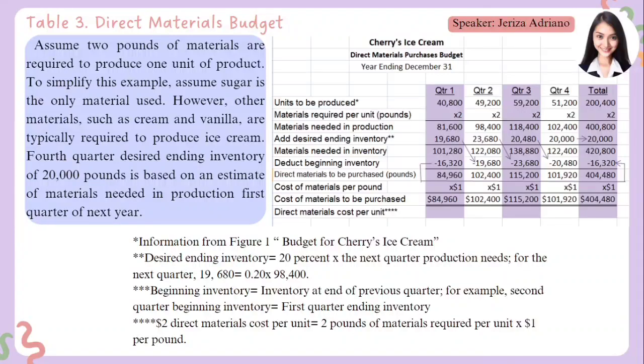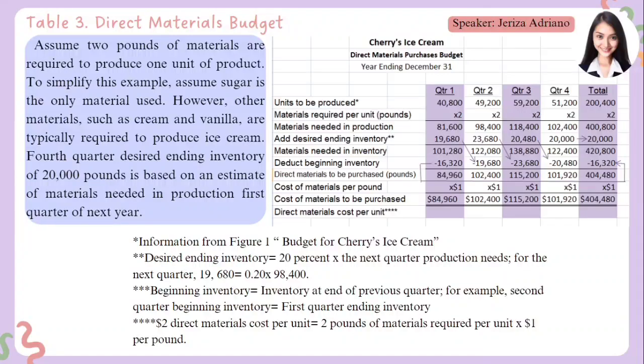So the desired ending inventory, how did we get that? We just multiply. Look at here below. We multiply 20% to the next quarter production needs. For example, in the first quarter, we multiply 98,400 by 20%. That's why we have here the desired ending inventory of 19,680. Same as what we did in table 2, the desired ending inventory for the previous quarter will be the beginning inventory of the next quarter.